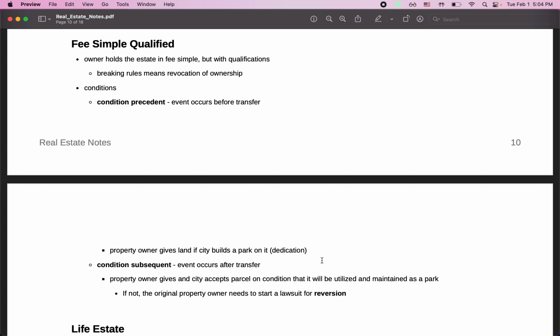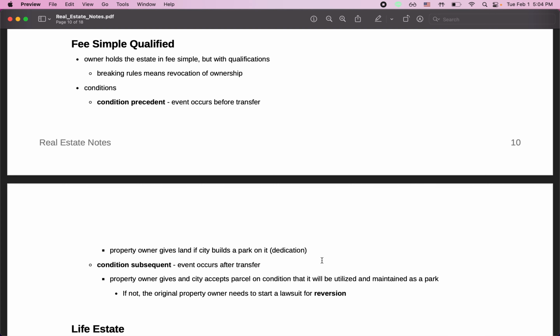So the property owner gives the city the land, on the condition that it will be utilized and maintained as a park. If the city decides, hey, we're not going to use the land for a park, then the owner must start a lawsuit for reversion, meaning to get back that land.